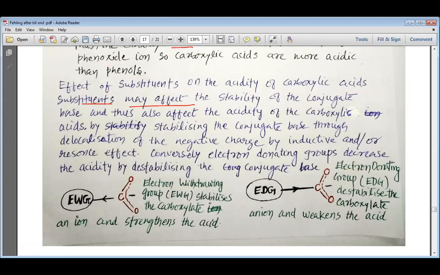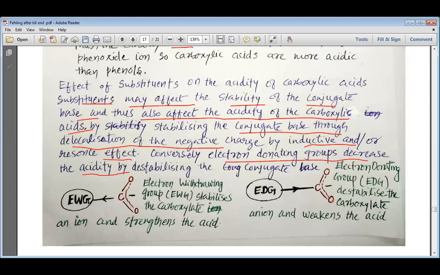Substituents may affect the stability of the conjugate base and thus also affect the acidity of the carboxylic acid by stabilizing the conjugate base through delocalization of the negative charge by inductive or resonance effect. Conversely, electron donating group decreases the acidity by delocalizing the conjugate base.